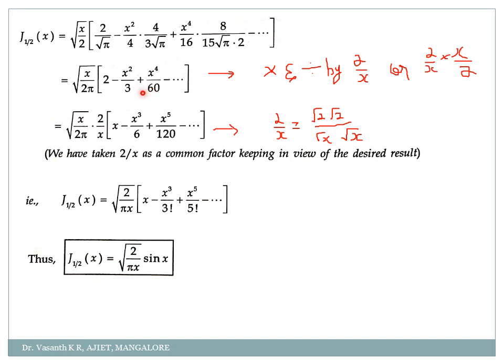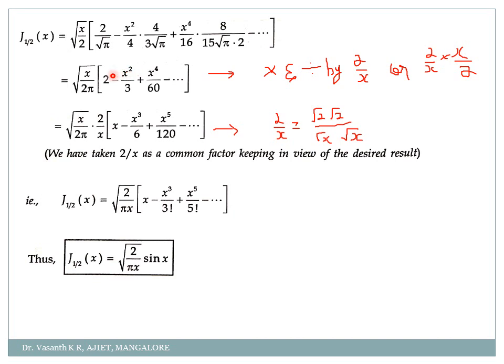Now you should know what is the expansion of the sine series. Expansion of the sine series is what? Always keep one thing in mind. The sine series is expanded in odd terms always, and the cos series in even terms always. So the sine series is x minus x cube by 3 factorial, plus x power 5 by 5 factorial, minus, and so on. So if you see in the proof, I want the sine series, correct? So if this square and all is there, I cannot write it in terms of the sine series. So I should get somehow a cube here.